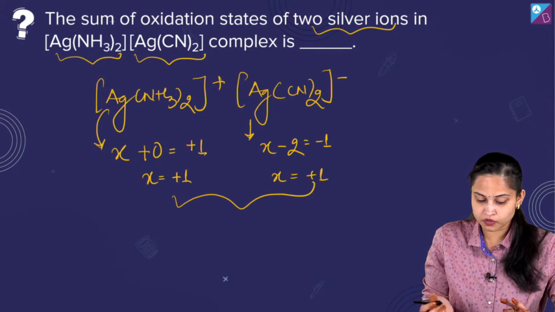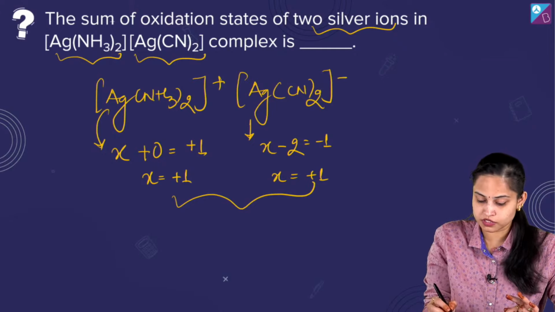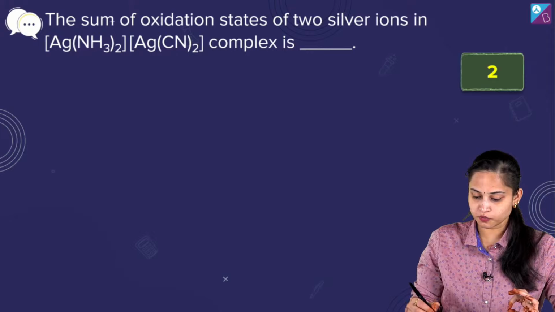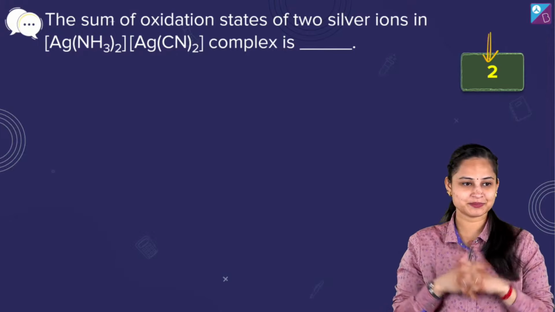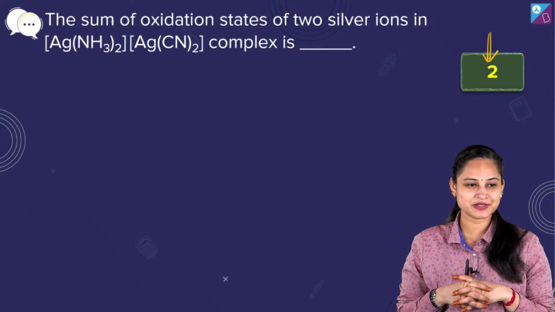So we need to talk about the sum of oxidation state of 2 silver ions. So it will be 2. It is going to be 2. Yes. So जिन्होंने भी 2 बोला है, absolutely right.